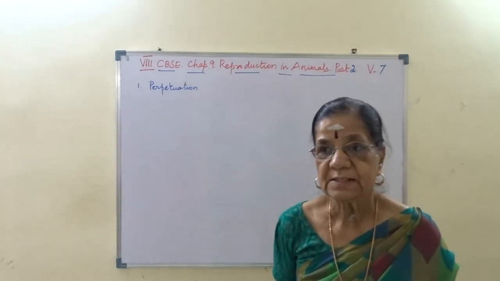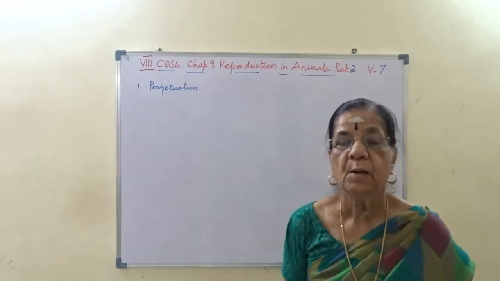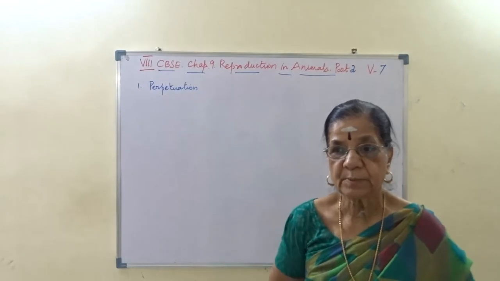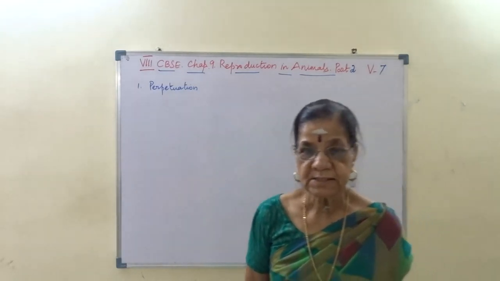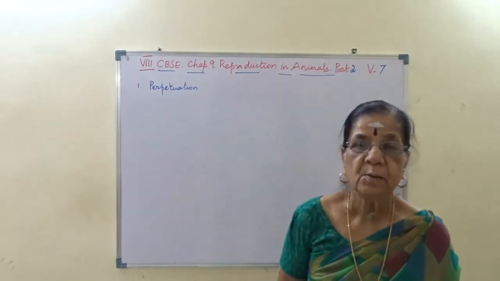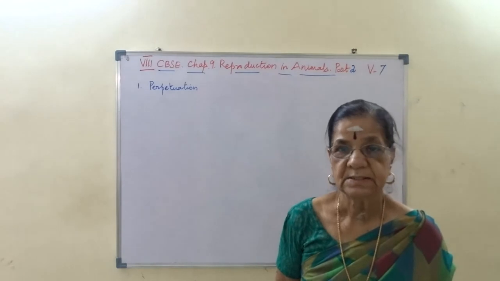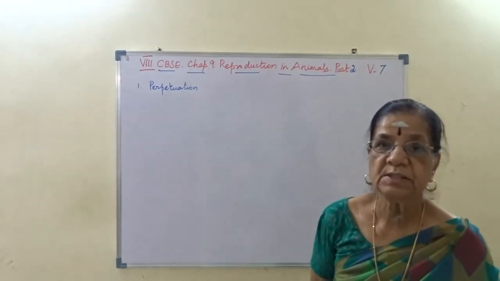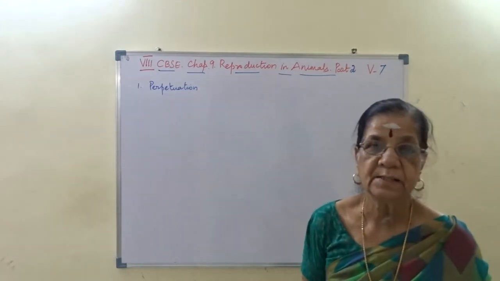So with that we will understand part 1, we have learned this portion, asexual reproduction. Part 2, we are starting with sexual reproduction, and next we are completing that sexual reproduction. Like that, for our understanding I am giving it as part 1, part 2, part 3. Otherwise, it has nothing to do with the lesson. I hope you understand.